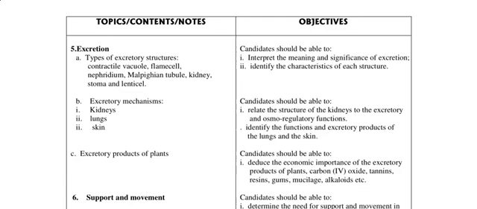Alright, so under this chapter, you should be able to interpret the meaning and significance of excretion, metabolic waste products and all that, and identify the characters of each structure, right? So they've listed the structures. Contractile vacuole could be found mostly in the protista, for example the amoeba and paramecium, the flame cell in flatworms, nephridium in roundworms, malpighian tubules in insects, kidney for humans, stoma and lenticel cells for plants.